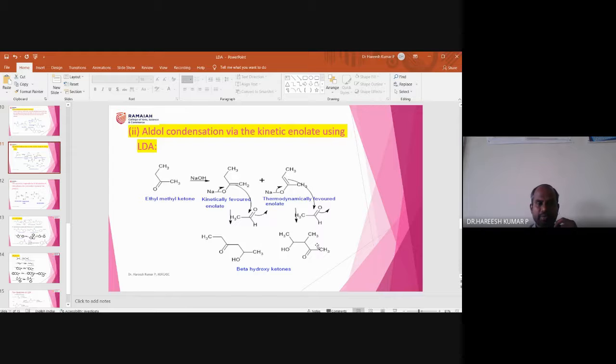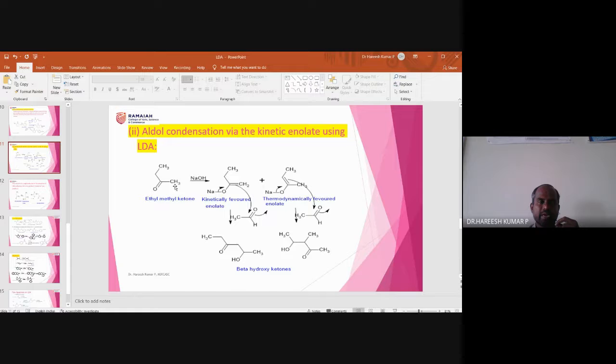What can you observe? Here, I think this is the base. This can capture a proton. Once this proton is captured, there will be a formation of an anion. Once there is a formation of the anion, the bond can move over here and this picks up a proton. So that is how enolate is obtained. And one more possibility is also there. If there is a capture of this proton, this enolate is obtained.